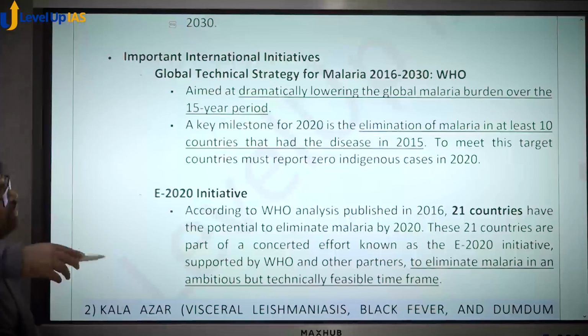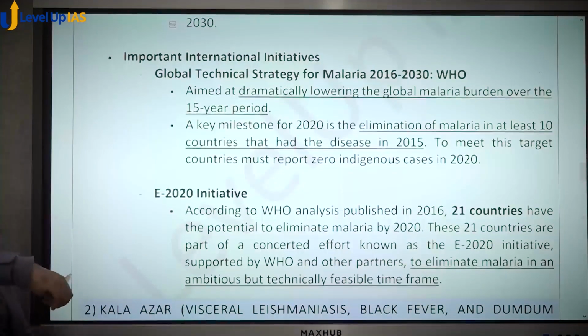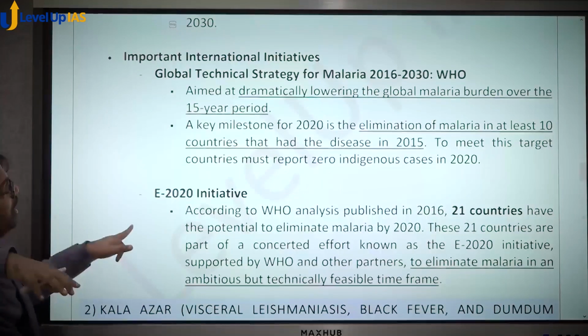There are international initiatives also. The Global Technical Strategy for Malaria 2016 to 2030 is a strategy by WHO where in a 15-year period they want to dramatically reduce the global malaria burden. See, malaria is the largest parasitic killer in the world. The protozoa Plasmodium is the parasite. Plasmodium vivax is a parasite that goes and eats in your body, that gets energy from your body. It's a parasite which survives on your body. If we look at parasite killers in the world, malaria is the largest. So, WHO here in a 15-year period wants to dramatically lower the global malaria burden.